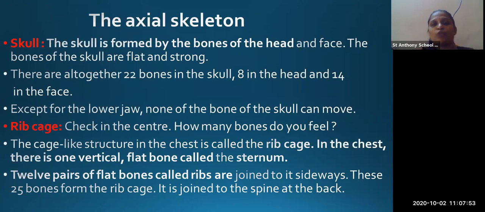You can see I am talking, my lower jaw is moving, and you can hear me and see that while talking the lower jaw is moving up and down. That means it is movable, and when it moves, that time you are able to hear the sound also. Out of 22 bones, 8 bones are present in your skull and 14 bones are present on the face, and out of 14 bones, one bone is the lower jaw. So our lower jaw is the only one moving.